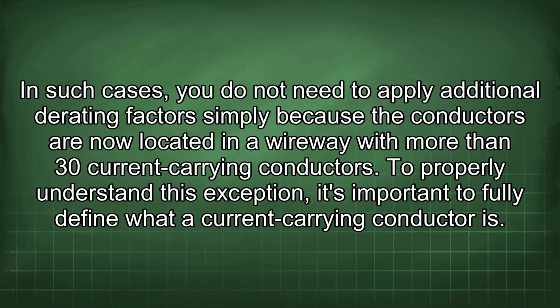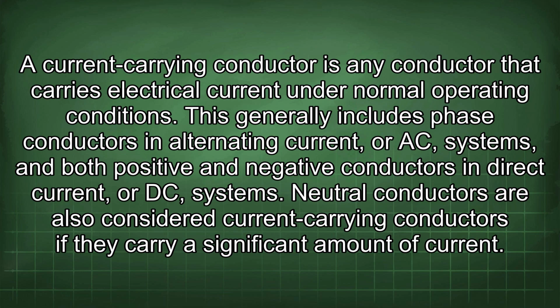To properly understand this exception, it's important to fully define what a current-carrying conductor is. A current-carrying conductor is any conductor that carries electrical current under normal operating conditions. This generally includes phase conductors in alternating current, or AC, systems, and both positive and negative conductors in direct current, or DC, systems. Neutral conductors are also considered current-carrying conductors if they carry a significant amount of current.